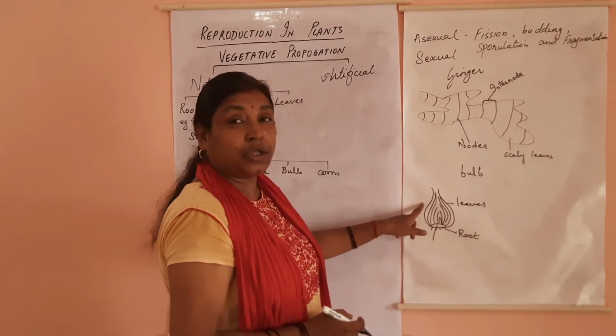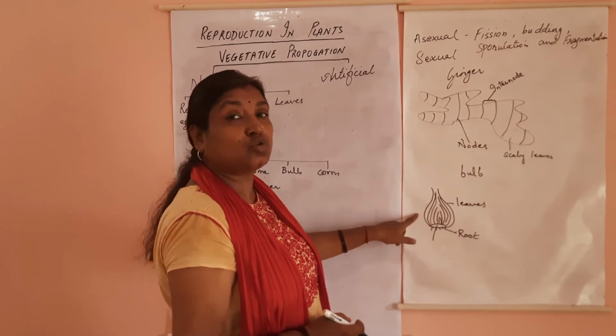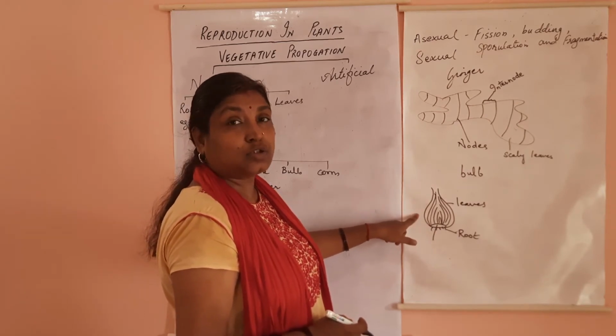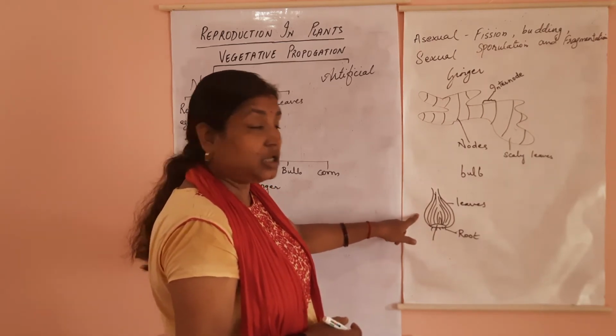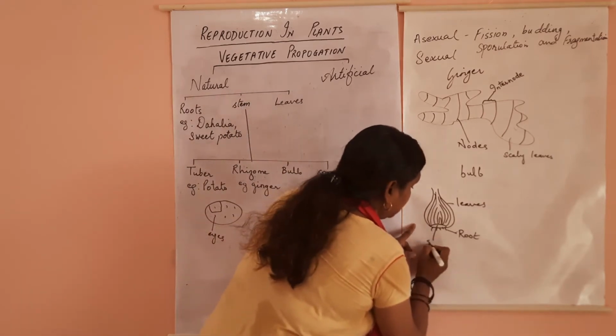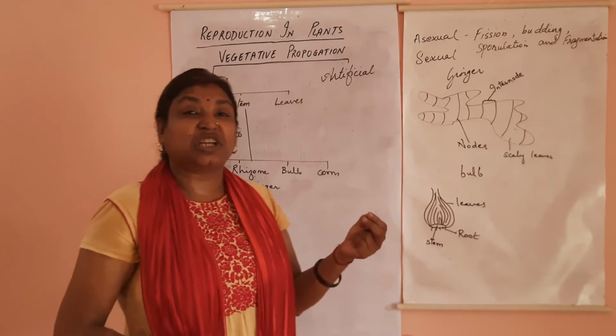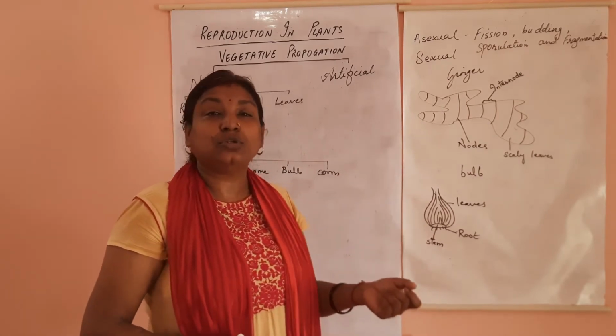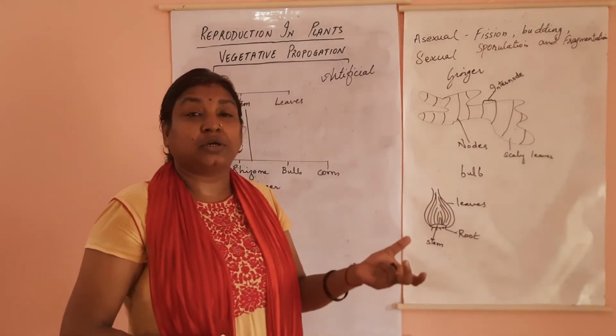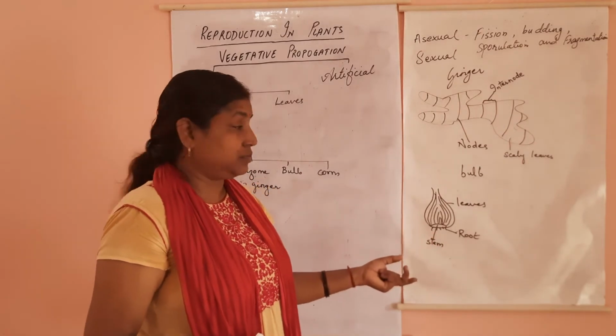Here in onion, the leaves store food. The stored food is in the form of leaves. So this is your stem. So in bulb, the stem is highly reduced and forms a disc-shaped structure.